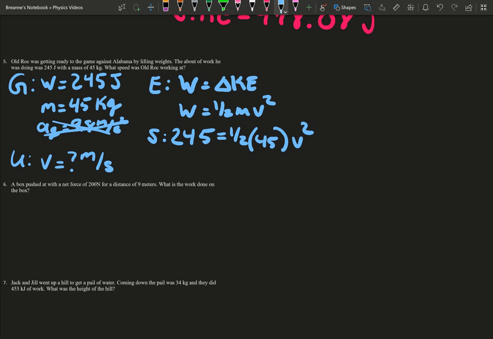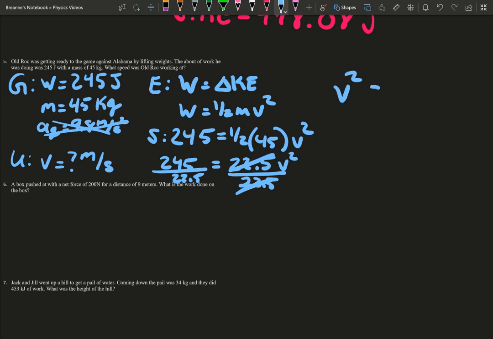So we can go ahead and do 45 times our 1/2, and that gets us 22.5 velocity squared equaling 245. We need this 22.5 on the other side, so it's being multiplied. The opposite of multiply is divide, so I'm going to go ahead and divide both sides by it.